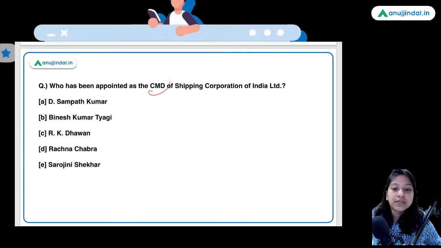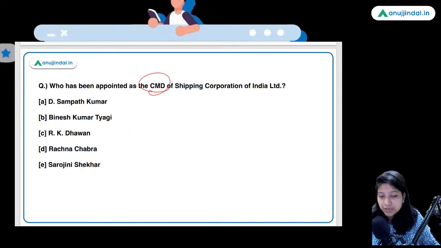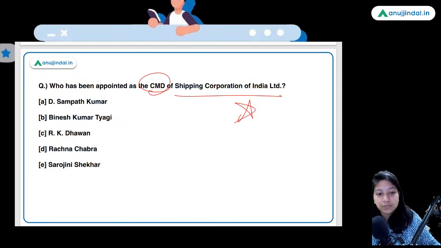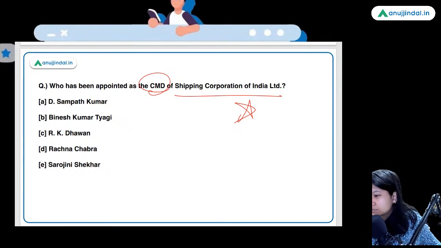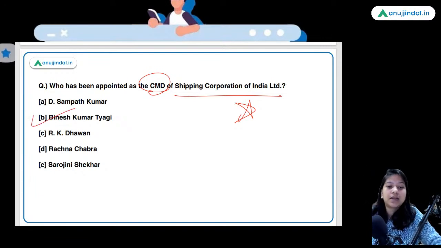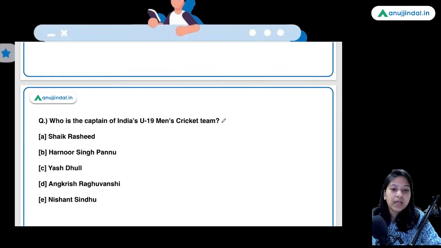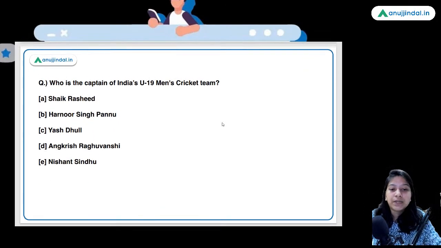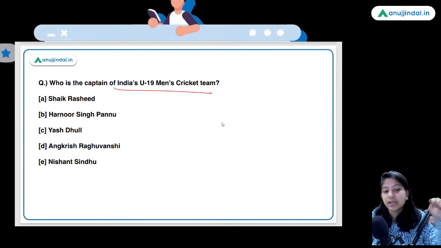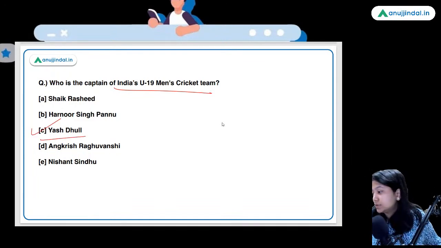Who has been appointed as the CMD, Chairman and Managing Director of Shipping Corporation of India Limited? And an important appointment it is. Shipping Corporation. Who heads this organization? So here guys, option B, Binesh Kumar Tyagi is the right answer. Who is the captain of India's under-19 men's cricket team? So Yash Dhul is the right answer.